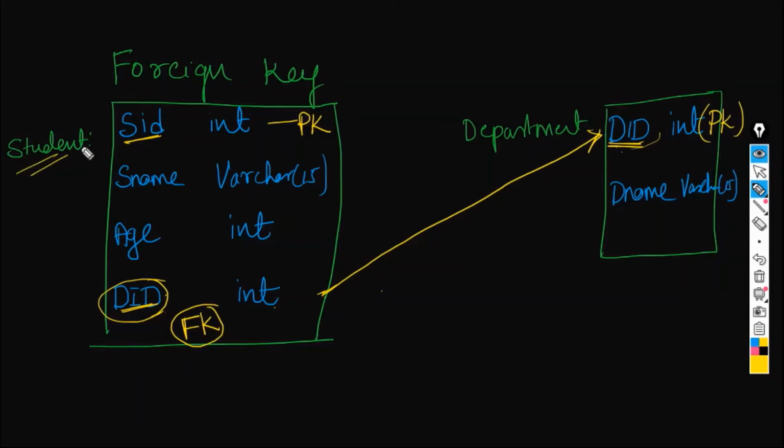It is the reference. Foreign key is the referential integrity constraint which creates the relationship between tables. To create a foreign key in one table, in our case student, it must refer to another table that should have a primary key. So we are referring this foreign key to one more table, which is department, wherein this department ID is a primary key. Let's go ahead and try to create this.